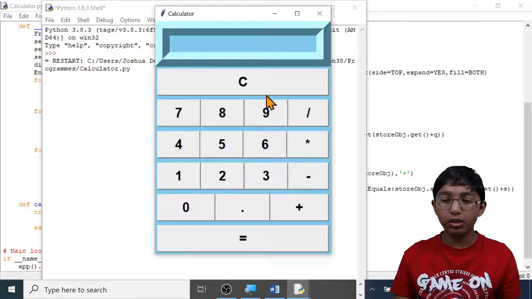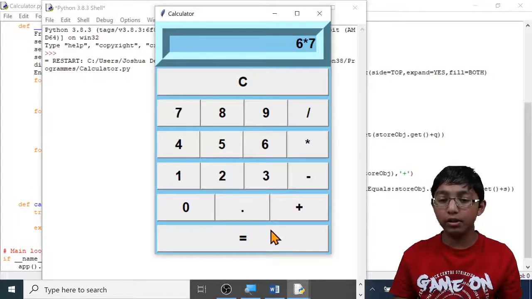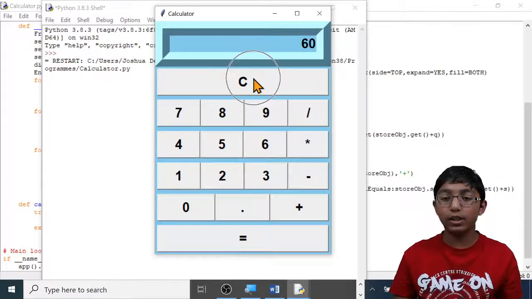Let's clear it. Now let's do some multiplication. 5 times 5 equals, you can see that the answer 25 has been displayed. Let's clear it. Now let's do 6 times 7 equals, you can see that the answer 42 has been displayed. Let's clear it and let's do one more. 12 times 5 equals, you can see that the answer 60 has been displayed. Let's clear it.